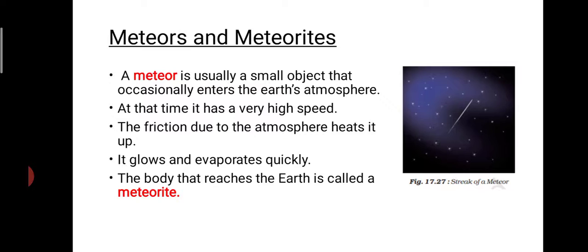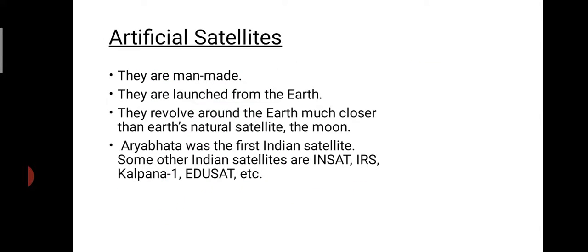Meteors and meteorites are the small objects that are occasionally entering the Earth's atmosphere. At that time, due to the high speed, due to frictional force, the meteors will get lightened, or it will glow and it will evaporate quickly. Sometimes, in some situations, this does not happen, and the body reaches the earth and then it will be known as meteorite. Artificial satellites are there, and they are man made, and they are used for several purposes.